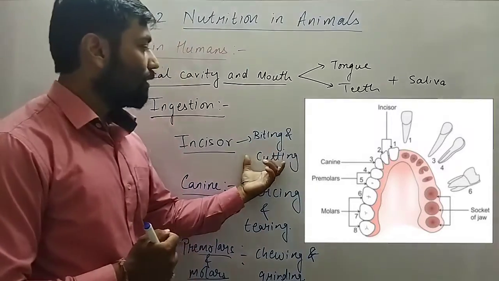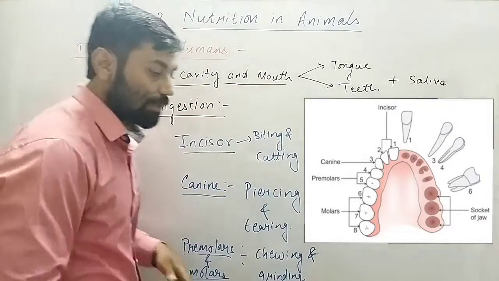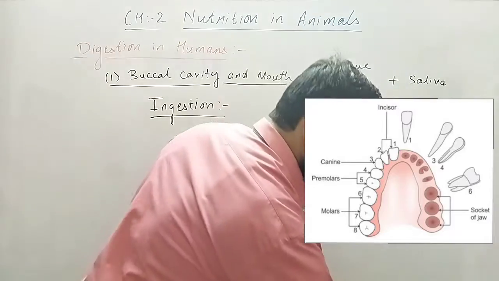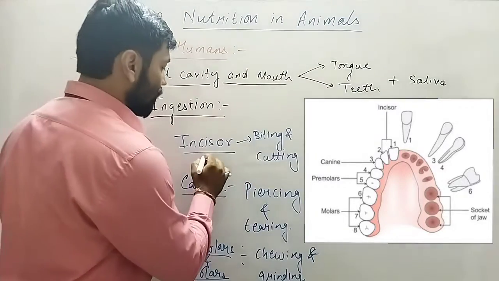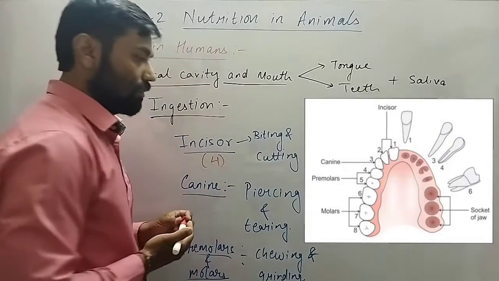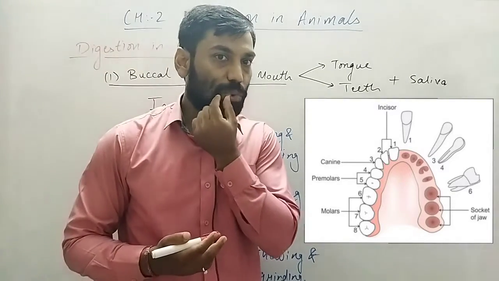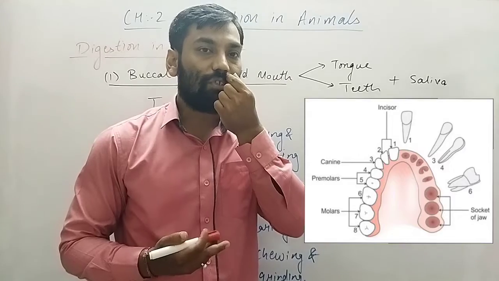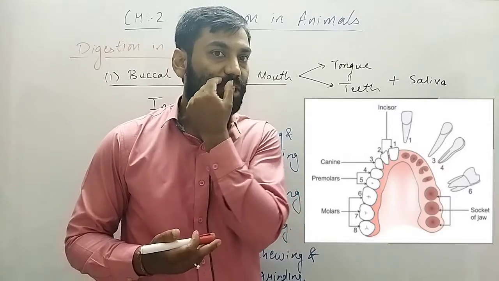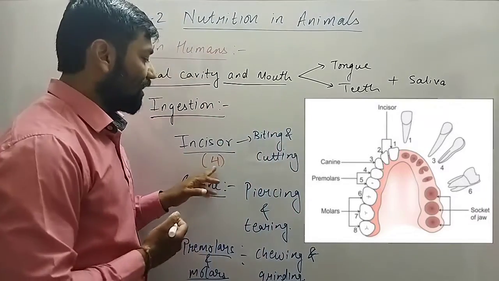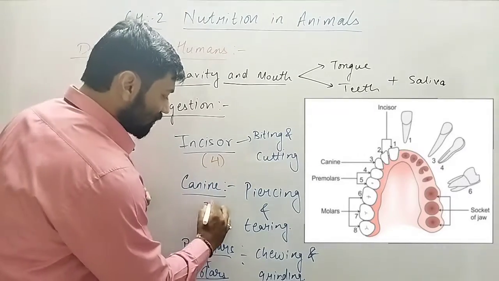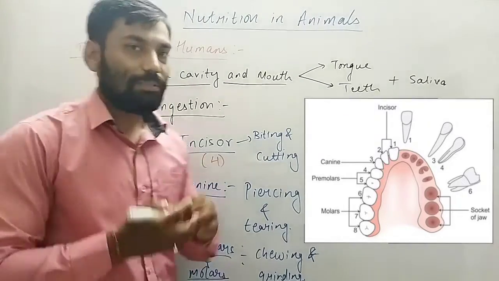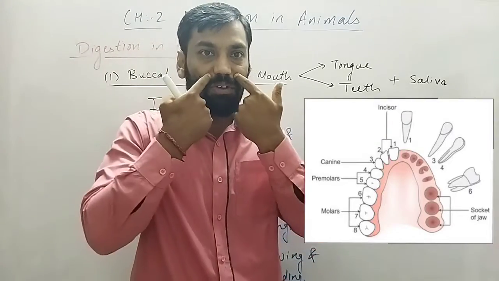If you talk about the number of incisors present in the lower jaw, they are 4 in number. So 2 on this side, 2 on this side, similarly 2 on each side of the upper jaw. So there are 4 incisors in each jaw, right. 2 canines: one canine here, one canine over here.